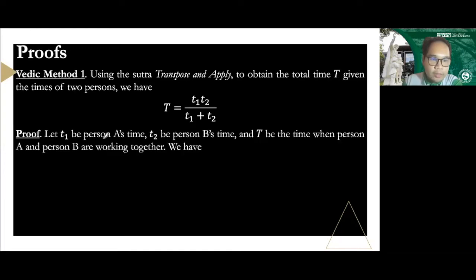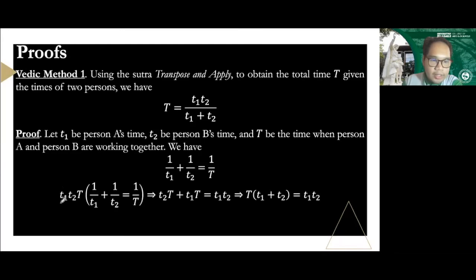Let T sub 1 be person A's time, T sub 2 be person B's time, and big T be the time when both persons work together. Our general formula for the work problem is 1 over T sub 1 plus 1 over T sub 2 is equal to 1 over big T. What we want to do is get the LCD first, which is T sub 1, T sub 2, big T. Multiply the LCD and distribute it to all of the fractions, so some denominators will be canceled. So we have T sub 2 big T plus T sub 1 big T equals T sub 1 T sub 2.